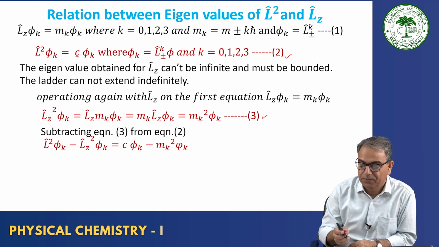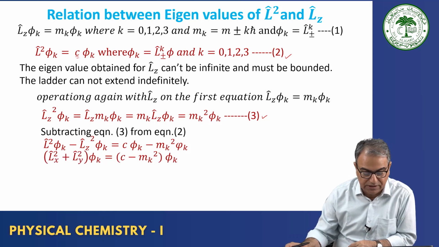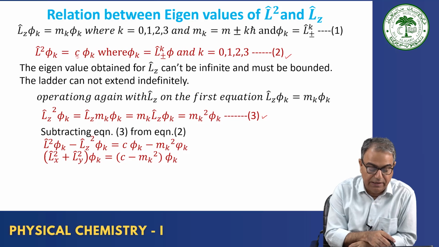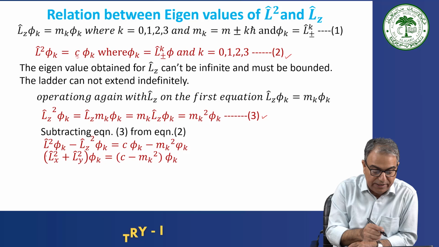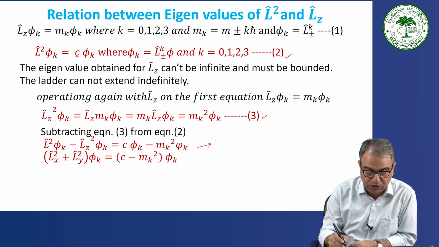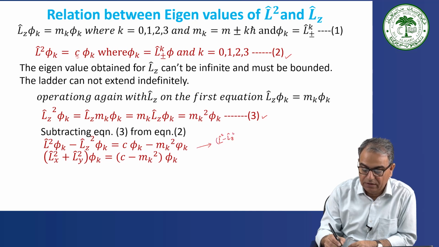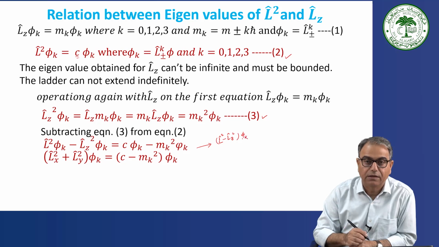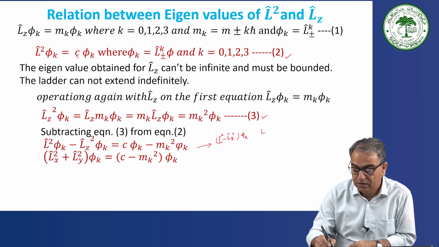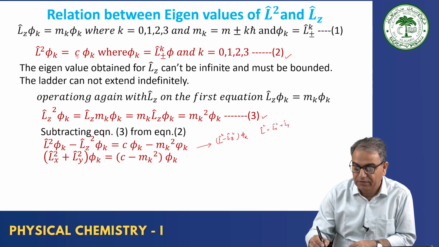No issue. Then if you rearrange this, you can write it as L square minus Lz square into phi k. And what is L square? L square is Lx square plus Ly square plus Lz square.